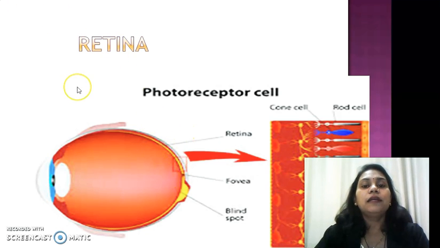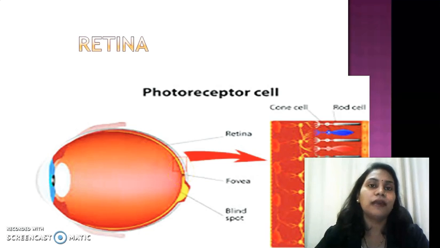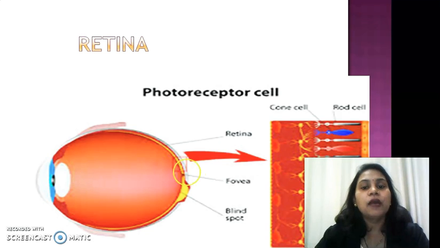Another part is the macula, and the central part of the macula is known as the fovea. It has a large concentration of cones and rods, and because of that a sharp image is produced here. The optic nerve is here, you observe. This is the optic nerve, which connects the retina to the brain, the central nervous system.